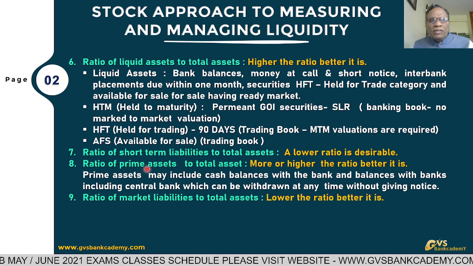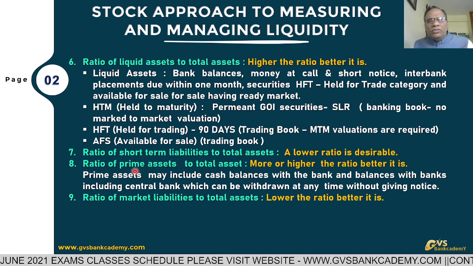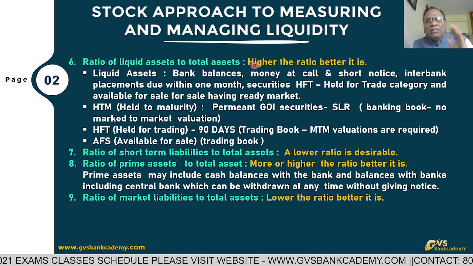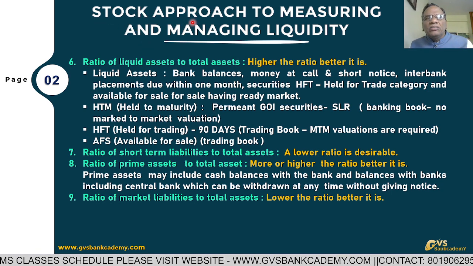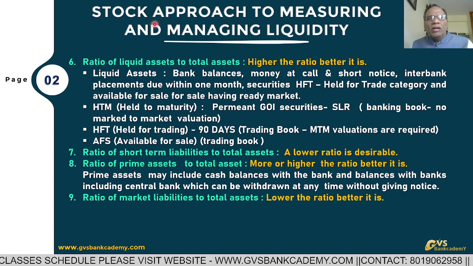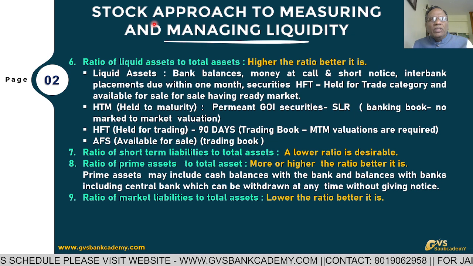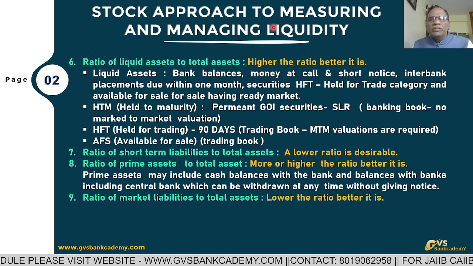This is also part of assets, total assets. So we are calculating the ratios for liquidity management from the bank's balance sheet, liabilities and assets. That's why this is called the stock approach. Stock means based on previous, earlier figures we are calculating. That's why this is the stock approach to measure.